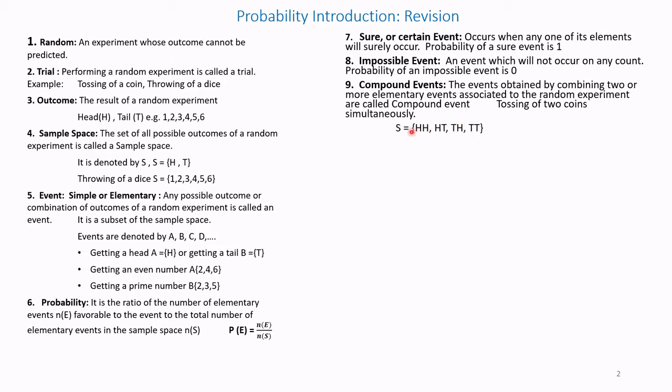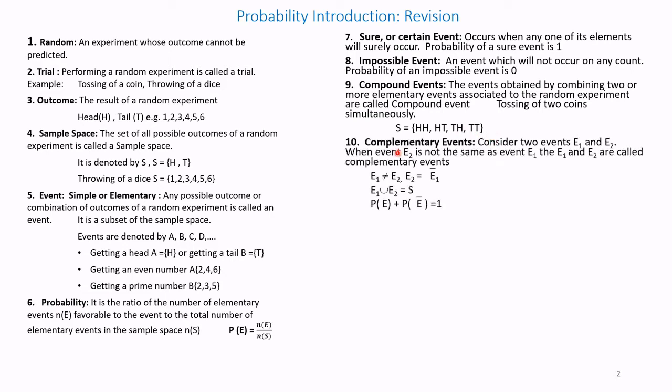The sample space of a compound event may be, for example, {head in the first coin and head in the second coin, or head in the first coin and tail in the second coin, or tail in the first coin and head in the second coin, or tail in both the coins}. These are compound events.